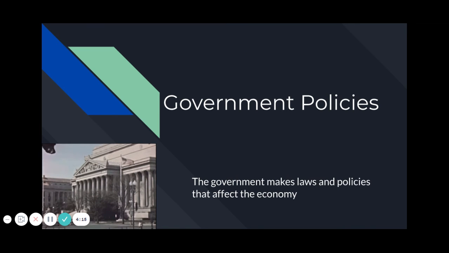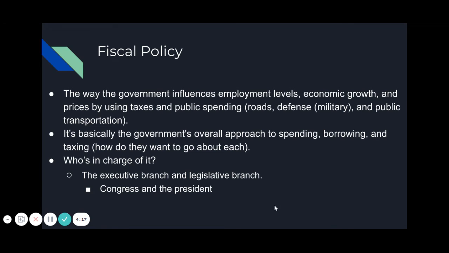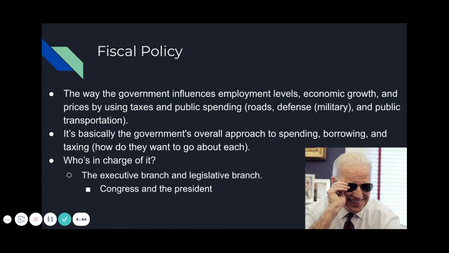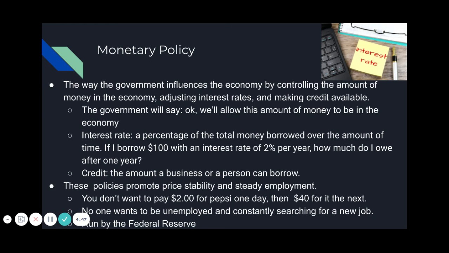So different government policies that affect the economy. We have fiscal policy. This is the way the government influences employment levels, economic growth, by using taxes and public spending on different things. It's basically the government's overall approach to spending. Fiscal just means money, guys. How are they going to spend their money? That's what it is. Who's in charge of it? The executive branch, which would be like the president, and the legislative branch, which is going to be the House of Representatives and Congress. That's who's in charge, okay?